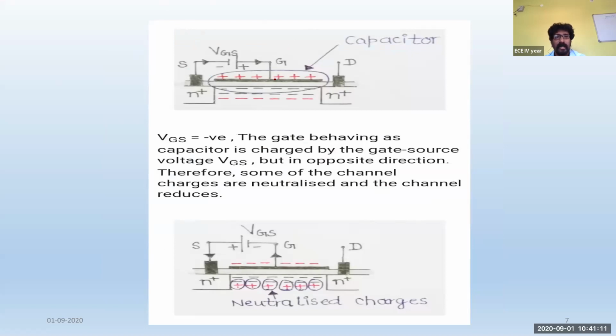This gate will act as a conducting terminal now, and the channel is also a conducting one. So a capacitor is nothing else but a parallel connection of two conducting metal plates. This will act as one metal layer, and this will act as another conducting layer. So this is now a capacitor.